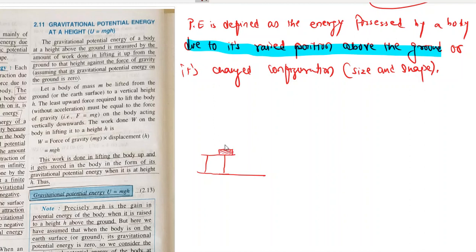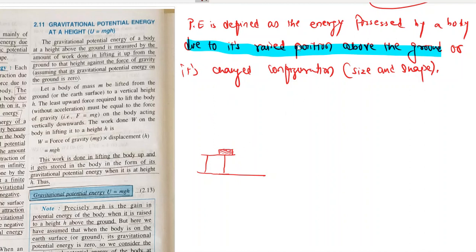This object is said to be at a raised position, and this object is at rest. So this object will possess potential energy, and this potential energy possessed by the object is due to its raised position, remember that, which is above the ground. So this object will be said to possess gravitational potential energy.